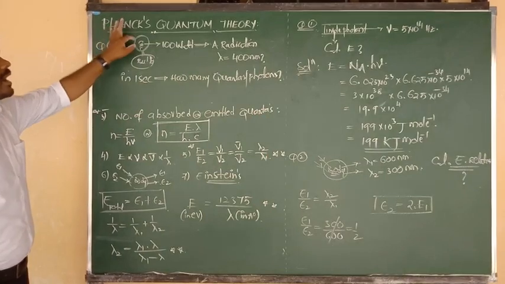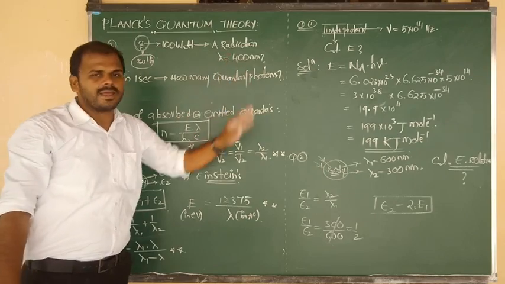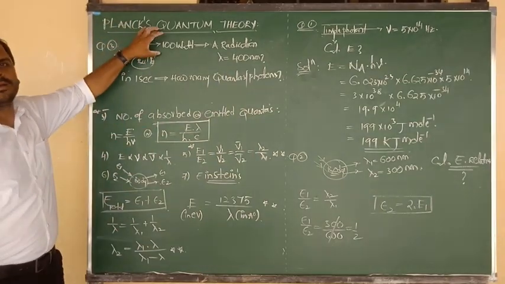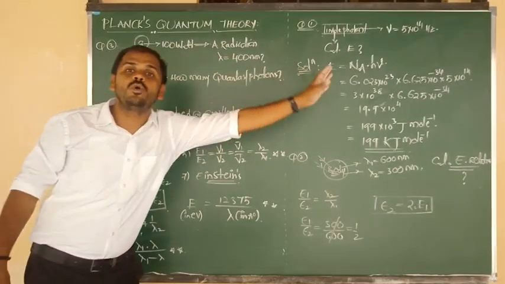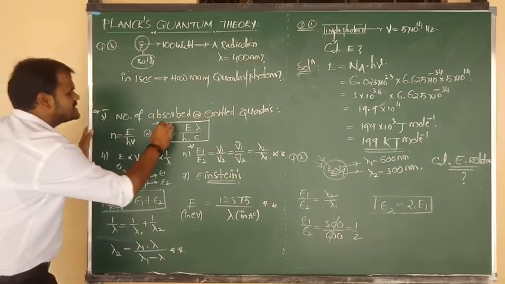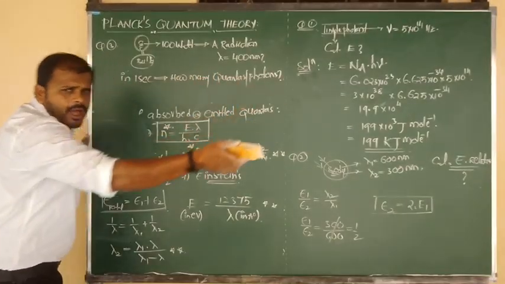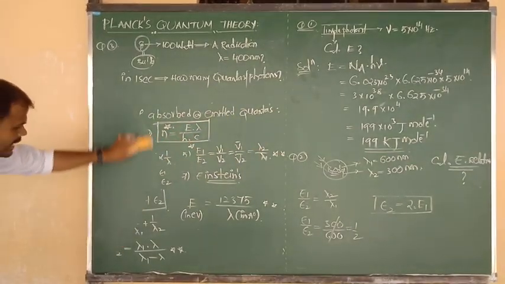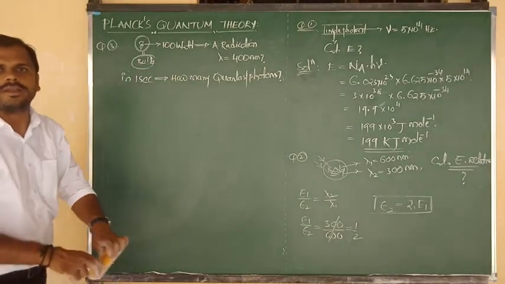Once again, a 100 watt bulb emits monochromatic radiation with a wavelength of 400 nanometers. Then I am going to ask you, by that bulb, in 1 second, how many quantas or photons are released? So what is the formula to calculate the number of emitted or observed quantas? That is nothing but Eλ by hc. That Eλ by hc formula I am going to use now to calculate the number of emitted quantas.